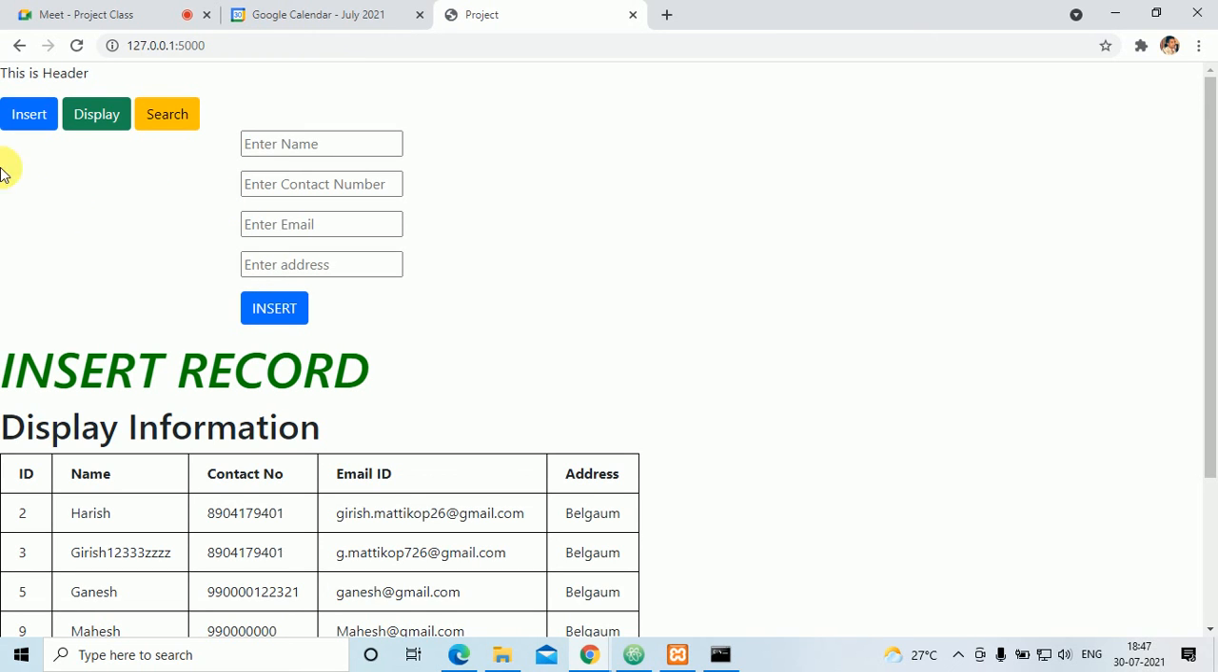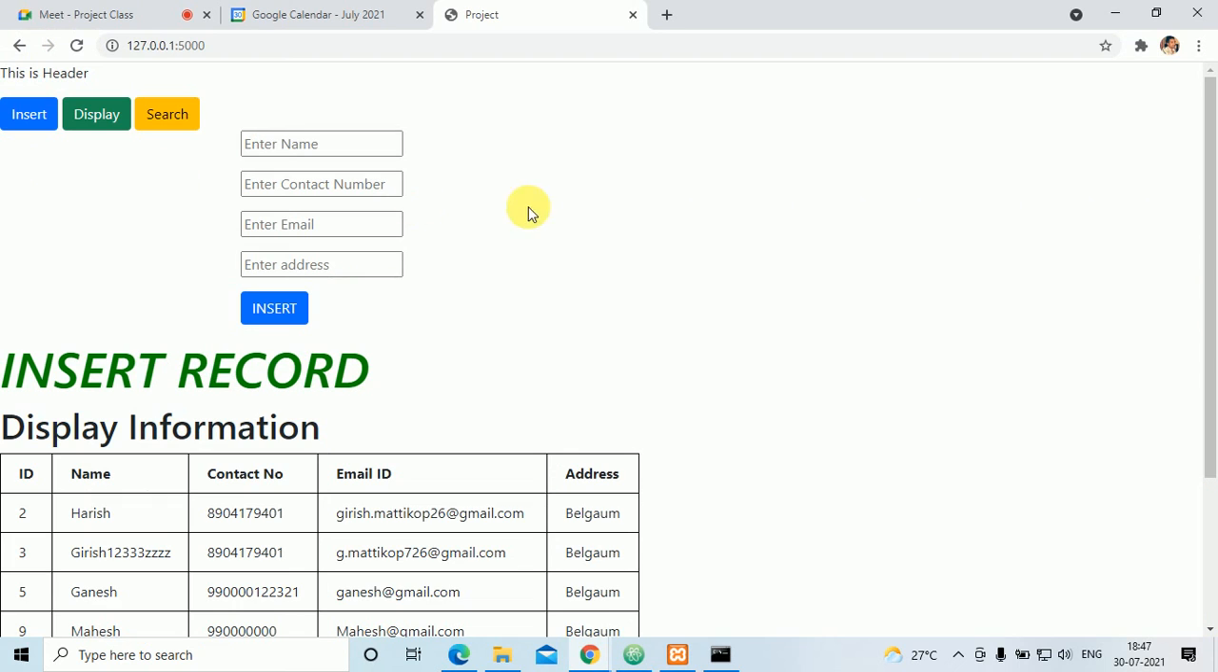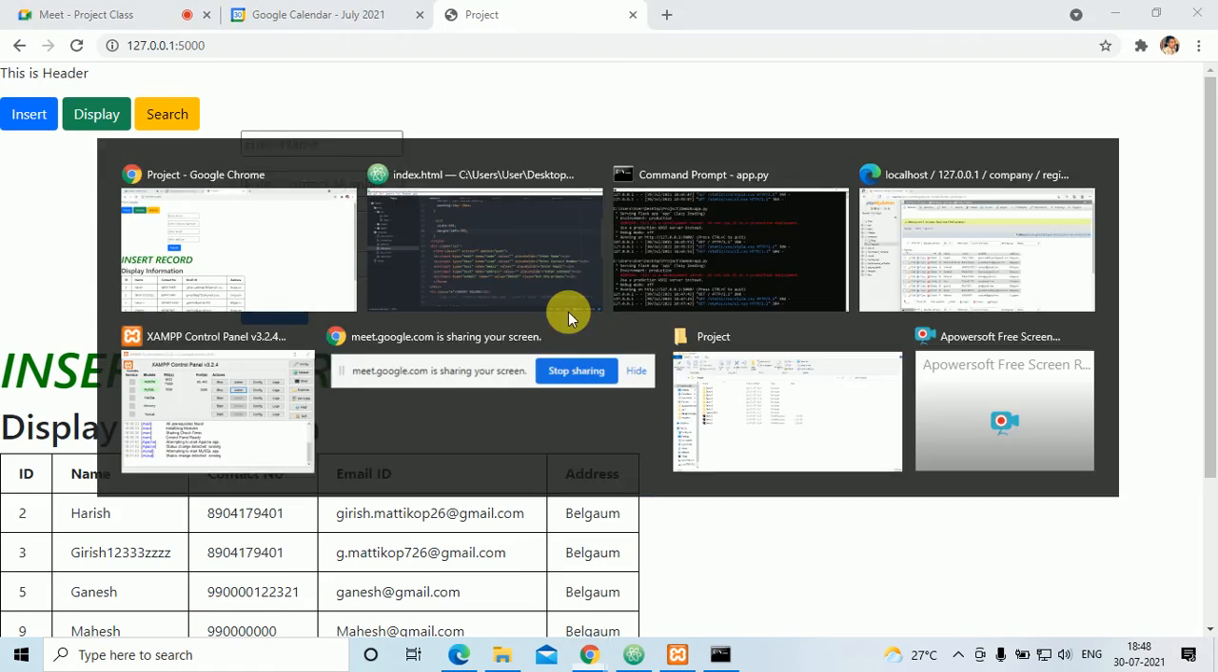Okay, so margin this much, width I have put 50%. See here what happens, margin I have put here 20%, I'll put here 50%. 50% means it will come here in the middle. Okay,